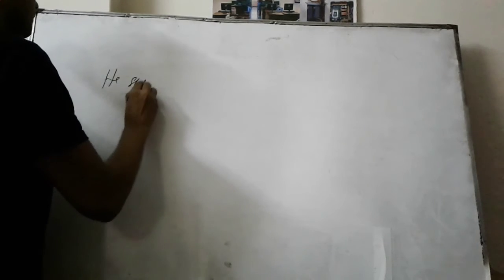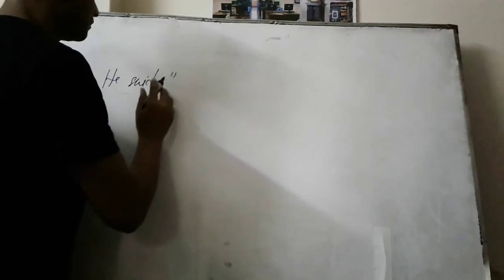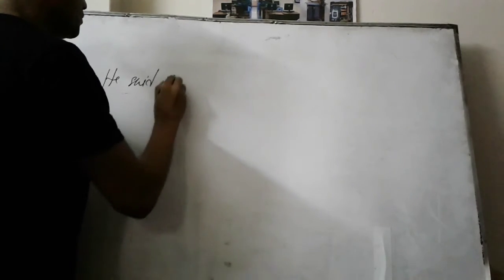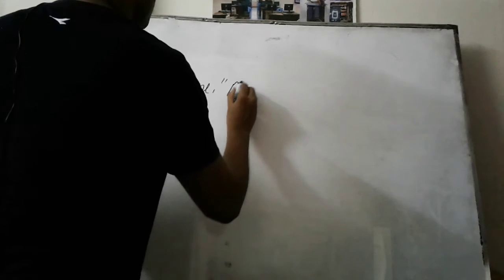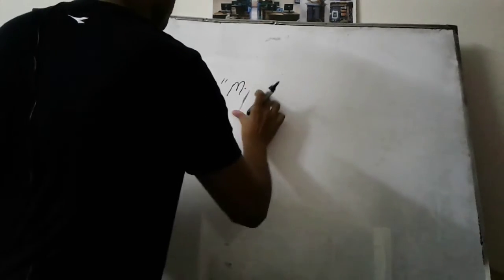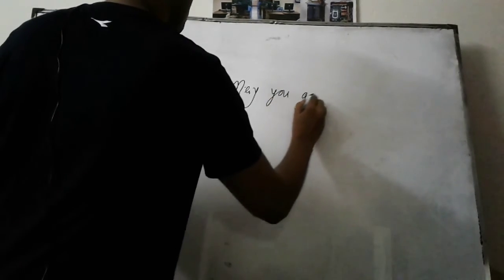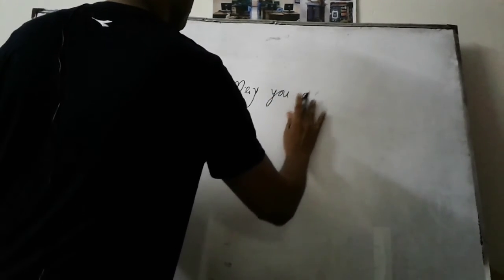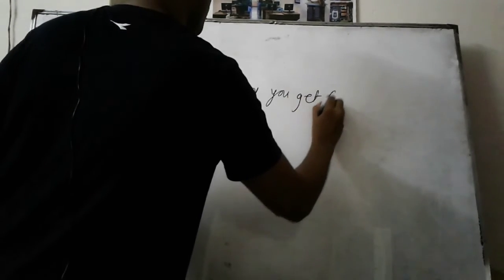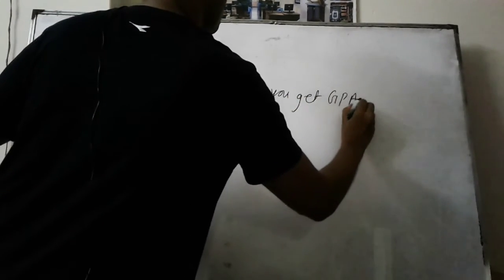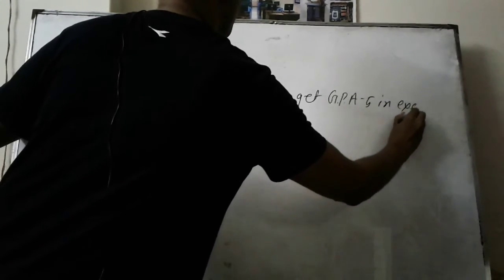He said to me, "May you get GPA 5 in the exam."